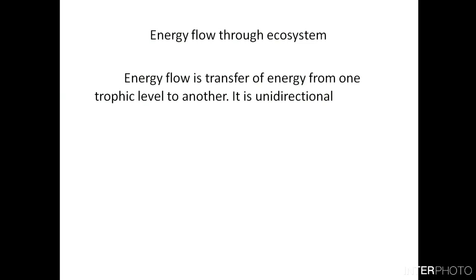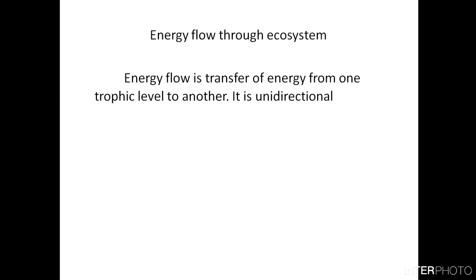The energy is actually the energy which has been captured by the plants from the sun. This energy flow is unidirectional, meaning it flows in only one direction. It will flow from the plants to the primary consumers, secondary consumers, and tertiary consumers.